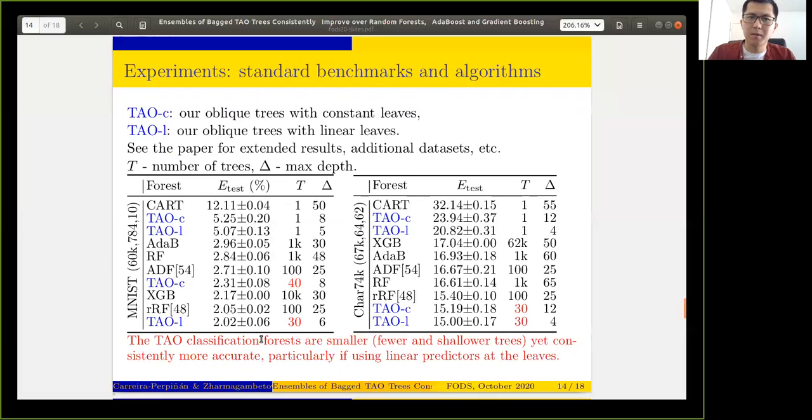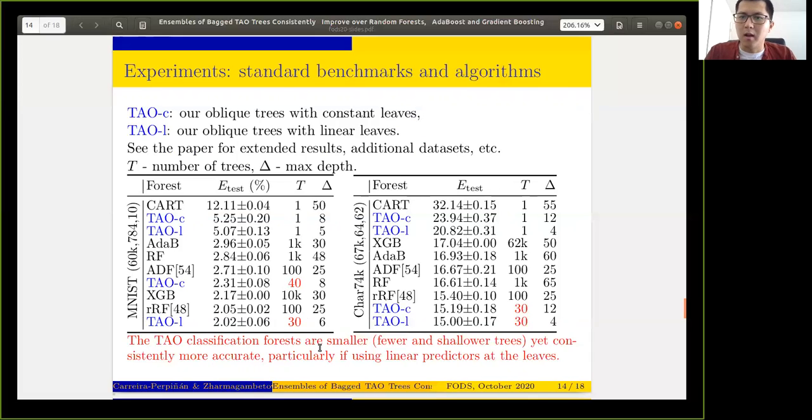And our experimental results suggest that they have the lowest test error in all datasets and often by a quite considerable margin. Moreover, our resulting forests have fewer trees and they are shallower. For example, in both of these datasets, such test error can be obtained using only 30 or 40 trees.